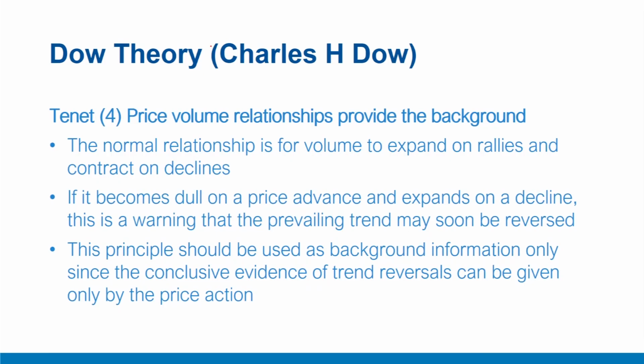The normal relationship is for volume to expand on rallies and contract on declines. If it becomes dull on a price advance and expands on a decline, this is a warning sign that the prevailing trend may soon be reversed. This principle should be used as background information only, since the conclusive evidence of trend reversals can be given only by the price of the respective averages, that is, industry sector indices.